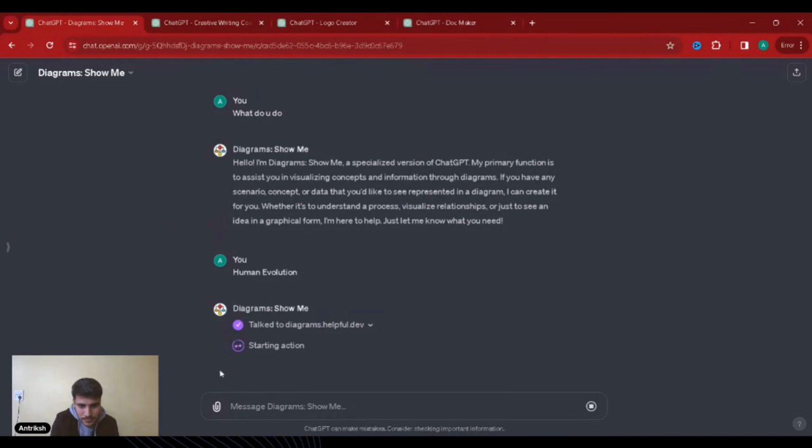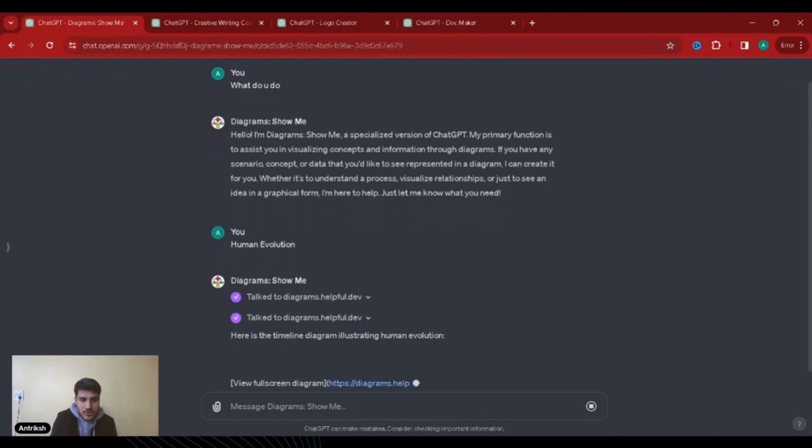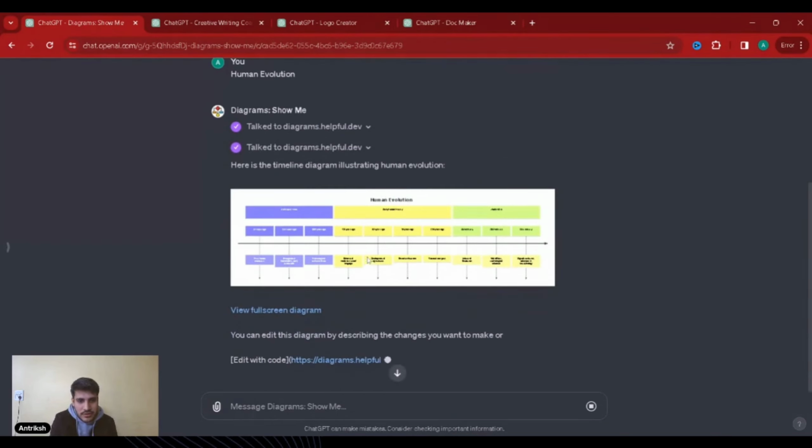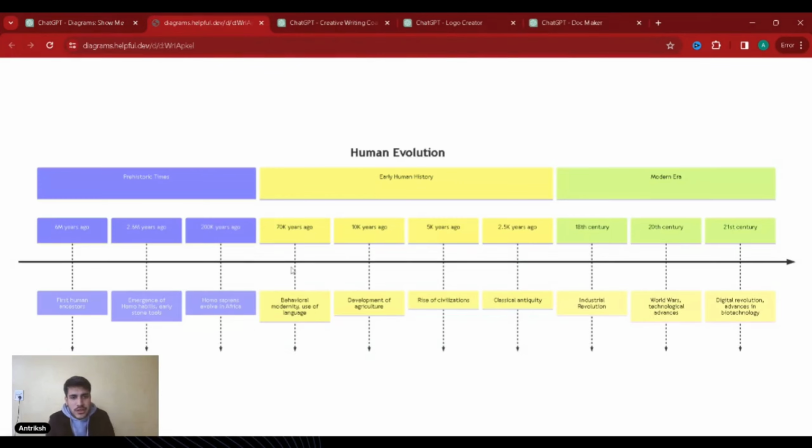I really like this purple theme, how it actually gets fully circled out and that is when we get it. And I really like it. Okay, here's the timeline diagram of human evolution. Okay, just show me, please. View full screen diagram. Just show me the full screen diagram. And boom, there you go.